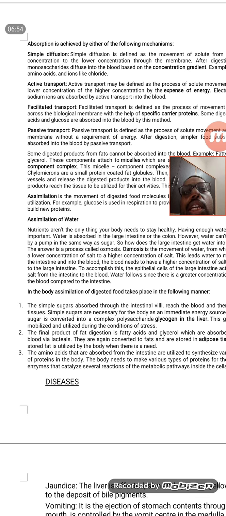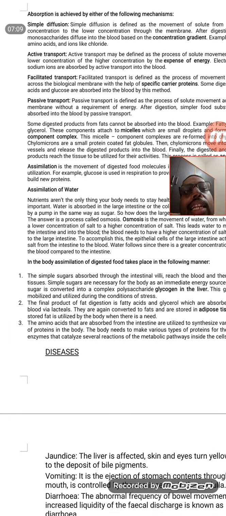Passive transport, here also no expenditure of energy. So here mostly the simpler substances, ions like magnesium and sodium, will be absorbed. And next comes the fatty acid complex, like glycerol and other things. These glycerols and other things are absorbed in the form of micelles,